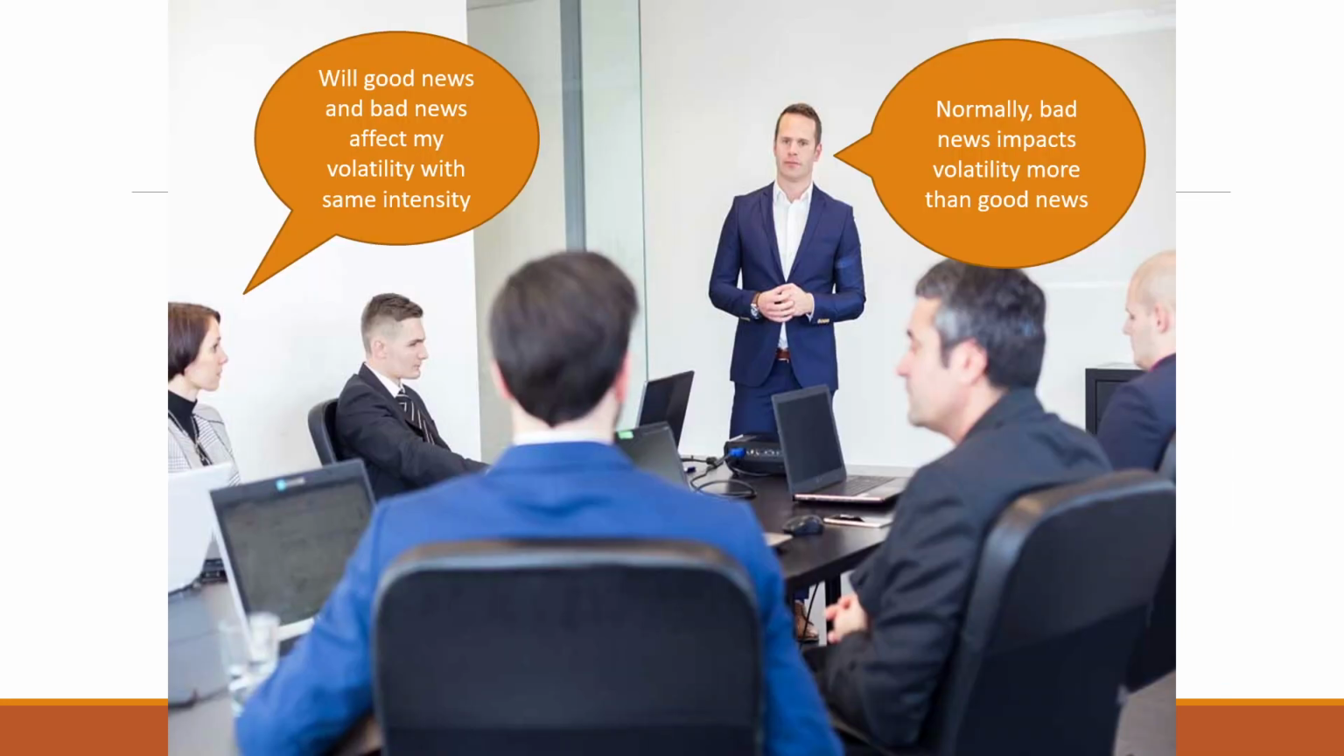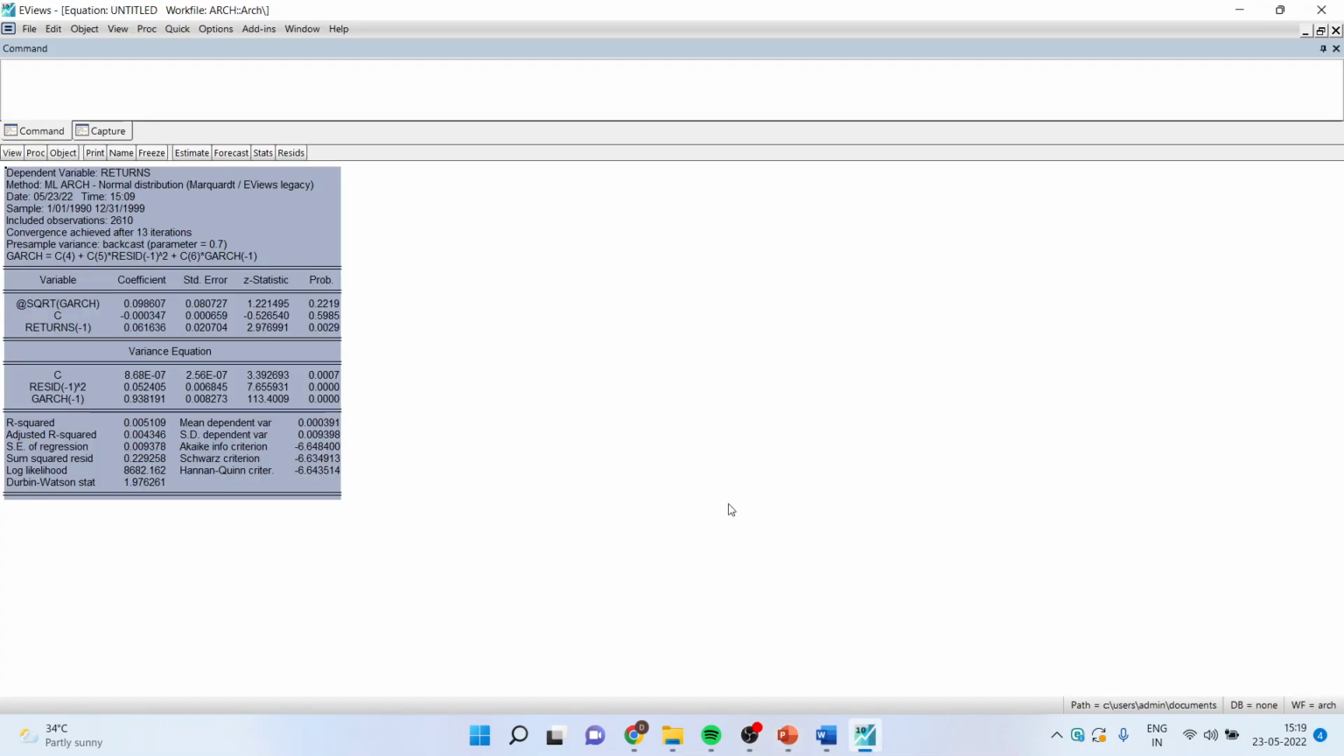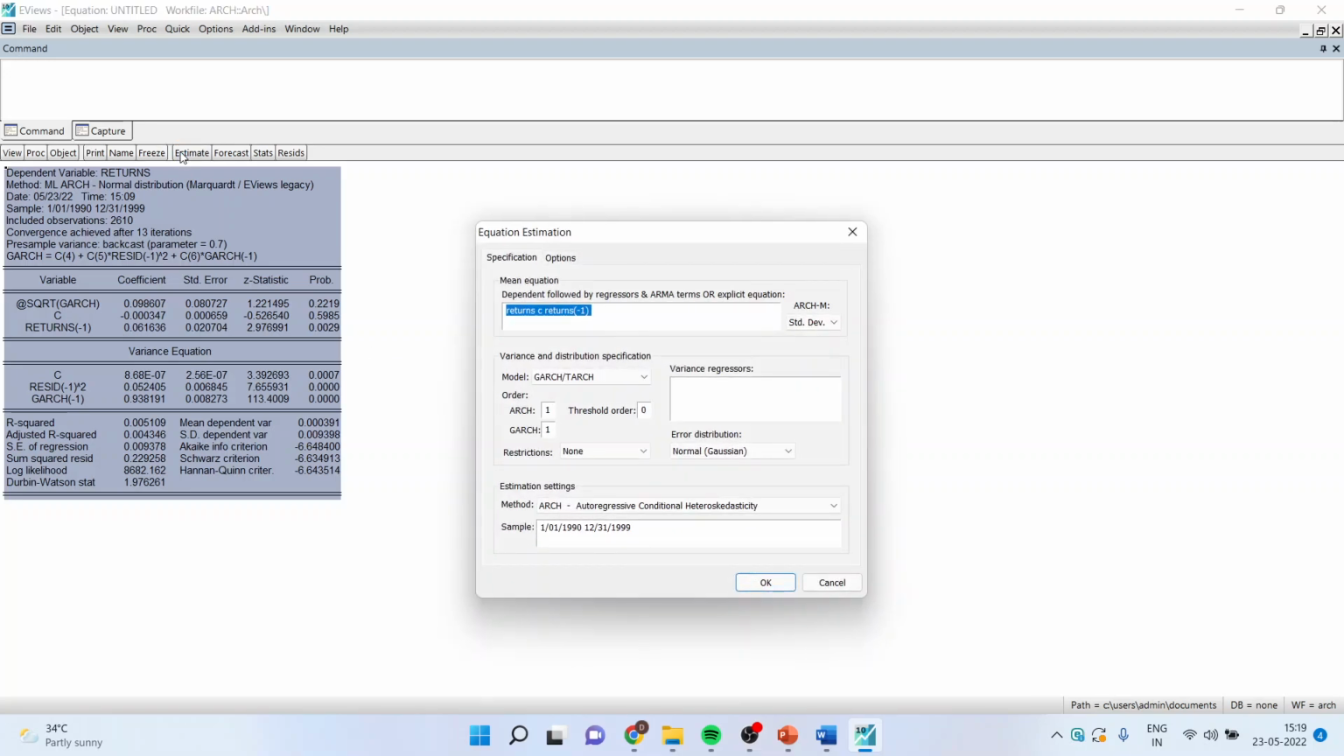Now, how to carry out this in EViews? Let's go in the environment of EViews. I'll go in estimate. Make sure threshold is 1 and this should be none.